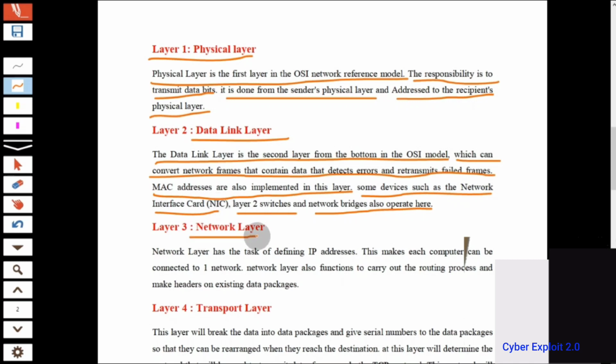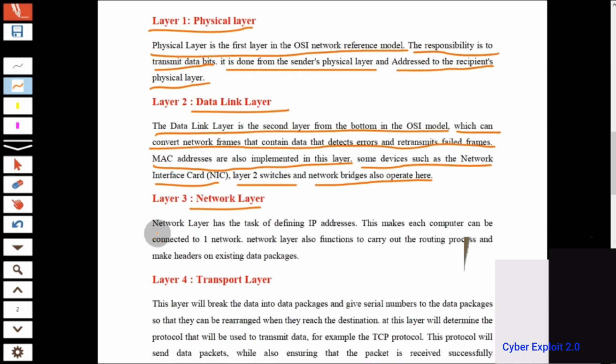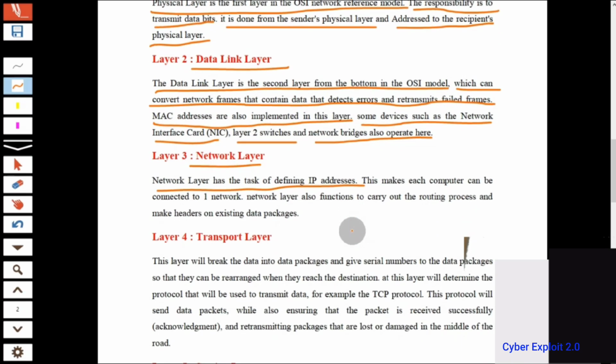Next is the network layer. The network layer has the task of defining IP addresses. How we define the IP address depends on the network layer. Every computer has an IP address, and that is defined by the network layer. This makes each computer able to connect to a network. The network layer also carries out routing and makes headers on existing data packages. How we make the packets and how we transmit the packets all depend on the network layer.